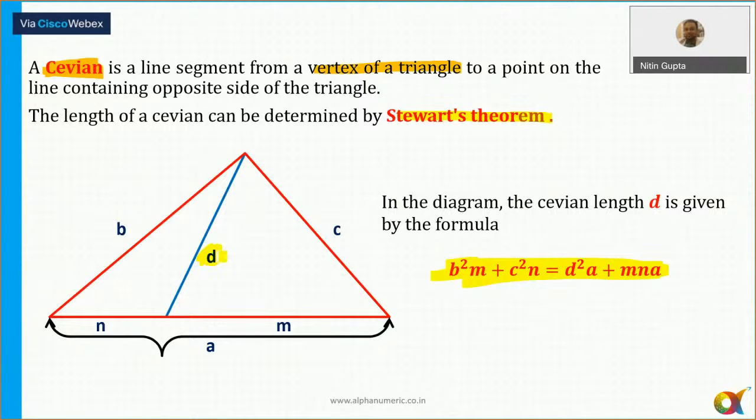If the length d is of an angle bisector or median, then there is a specific formula for that, known as Apollonius theorem or the angle bisector theorem, which is on the next couple of slides. But this is applicable for any Cevian. Okay. So I can say here B square. Okay, B square. How you can remember that: I had made a mnemonic for this earlier.